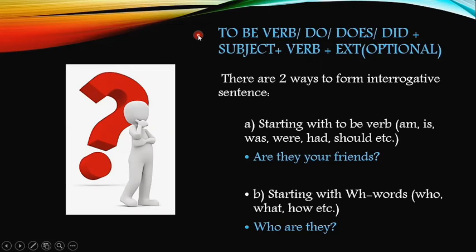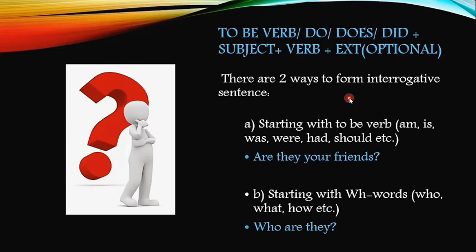An interrogative sentence is used to ask questions. They can be started with auxiliary verbs or modal auxiliaries and even with some other words. An interrogative sentence is always used to ask questions about anything, and they are structurally different from the assertive one. For example, to be verb or do, does, did are used at the beginning, and then comes the subject, and after that the main verb.